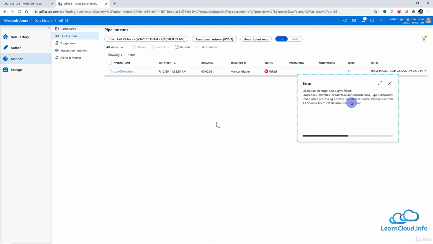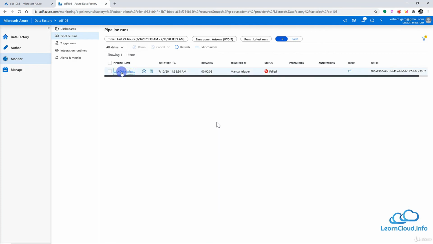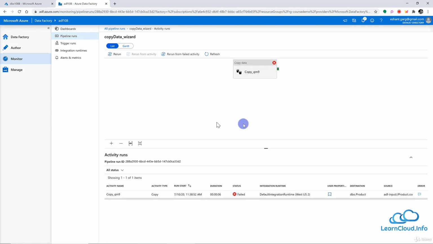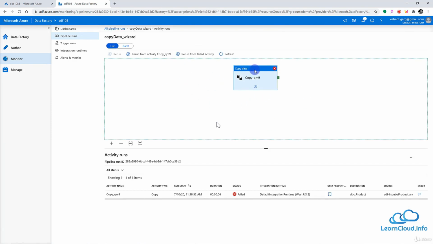There's not much information here, so let's go inside the pipeline. When I go inside the pipeline, I can see all the activities. Right now I only have one activity, which has failed. You can see the red cross here. If we have multiple activities, we can see all of them here. We also have the option to rerun that failed activity. So if we think this may be just because of a network issue, or if you have already fixed the problem, you can run it again. So let's leave it for now.